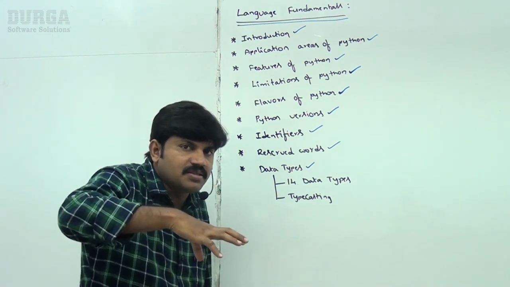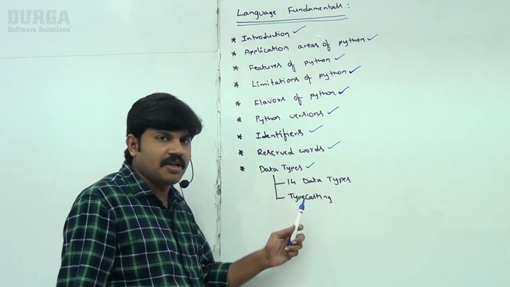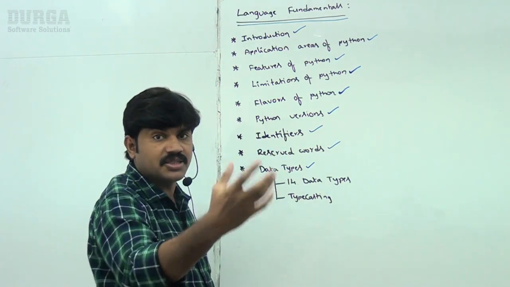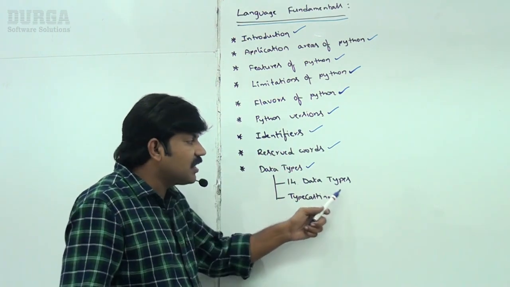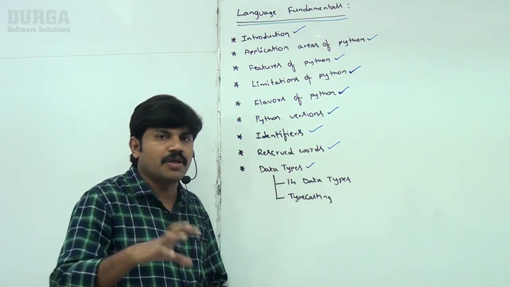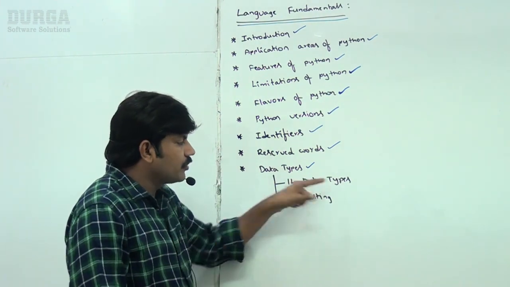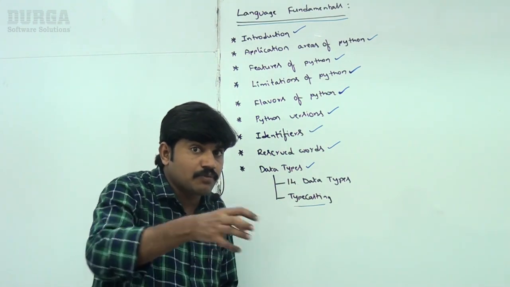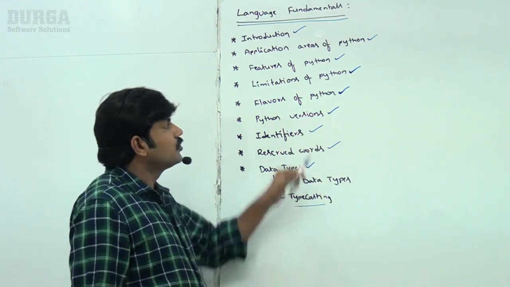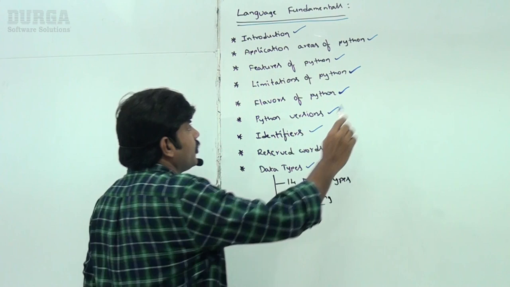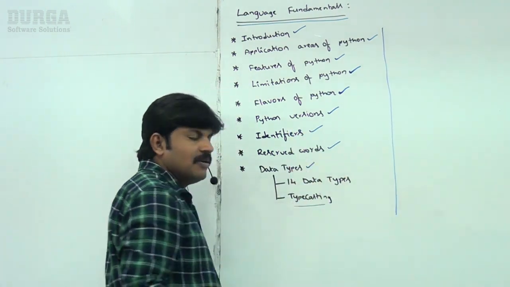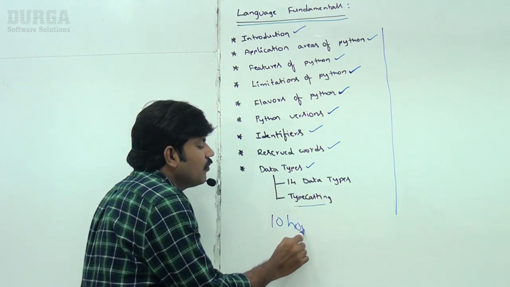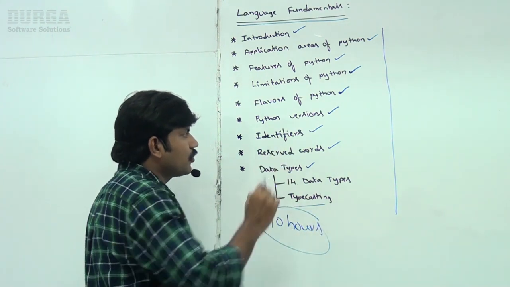Of course, all these fundamental data types I will explain, but each has a separate topic that we are going to discuss in the next sessions also. Here we discuss the basic idea about the data types we are going to use in Python. Next, typecasting: how to convert from one type to another type, is it possible? So this is the agenda related to our language fundamentals concepts. Almost around 10 hours we are going to discuss only these things.